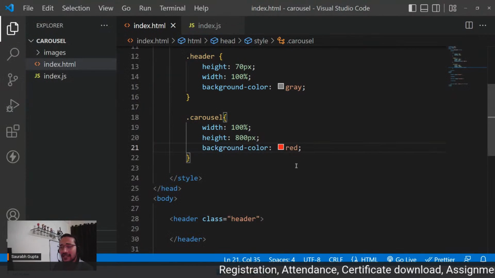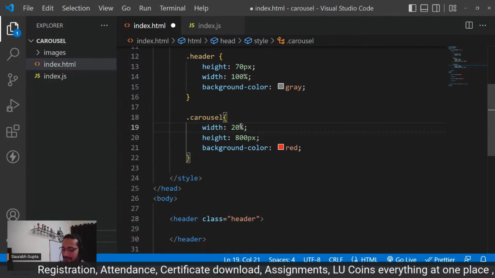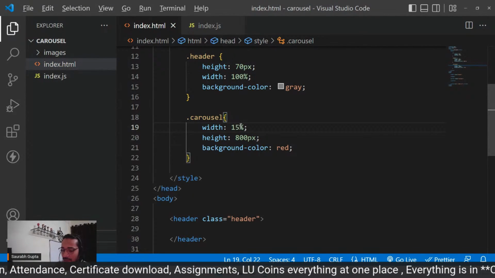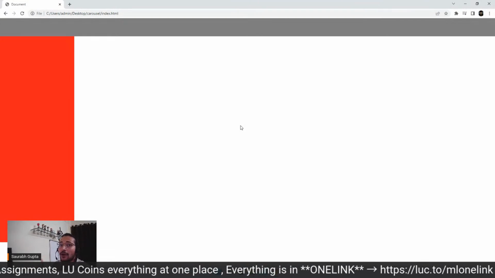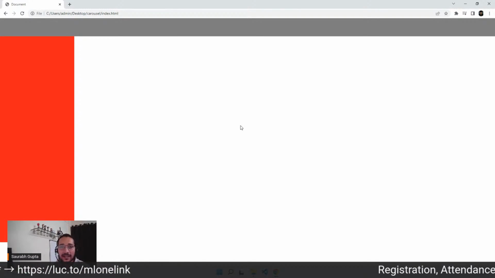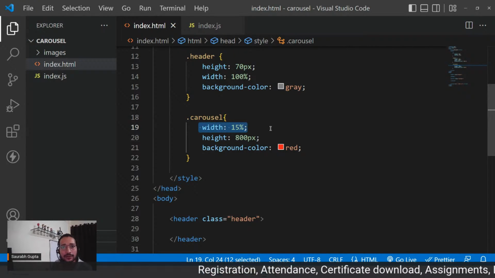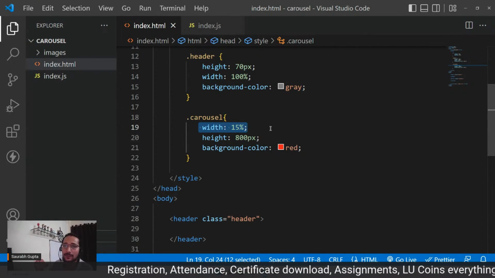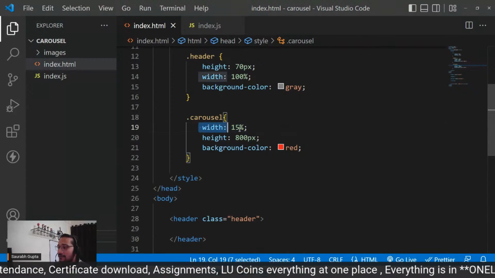Now let me show you one thing, guys. Please focus, everyone. What if I make it like 20%, let's say, or let's say 15%? So you'll see it is something like this. Now, if you are from CSS, and again, guys, for all the people who are not from CSS, please watch my last to last HTML and CSS essentials. You'll understand how this percentage thing works. And for all the people who know CSS, let's go. So now, guys, again, I'm giving it a width of 15%. Now you know that percentage is always relative to the parent. So right now, whatever is the parent size, depending on that, it is taking 15% of it.